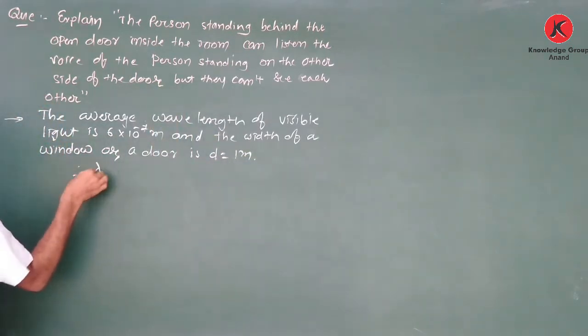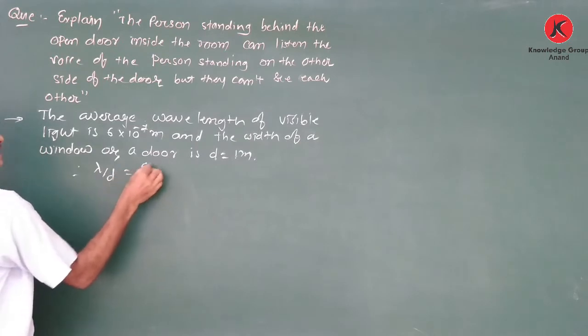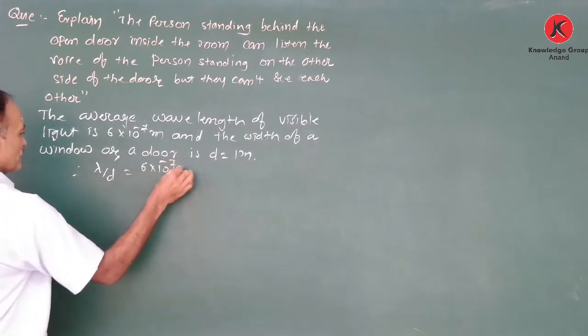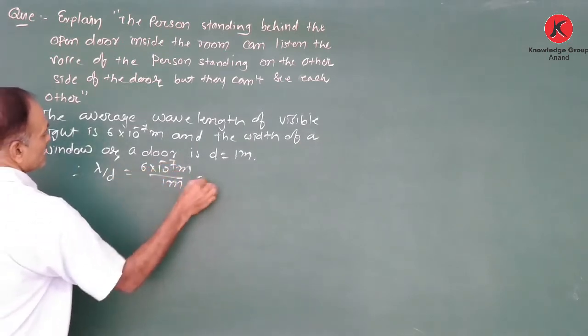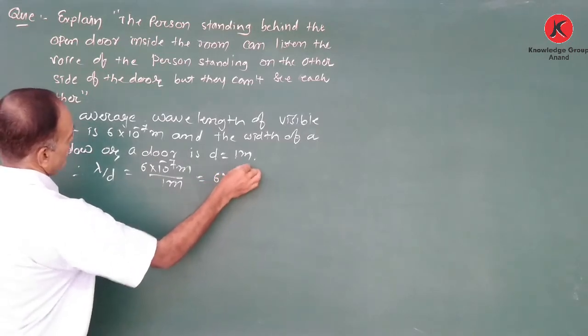Therefore, the lambda upon d ratio is 6 into 10 to the power minus 7 meter upon 1 meter. That means 6 into 10 to the power minus 7.